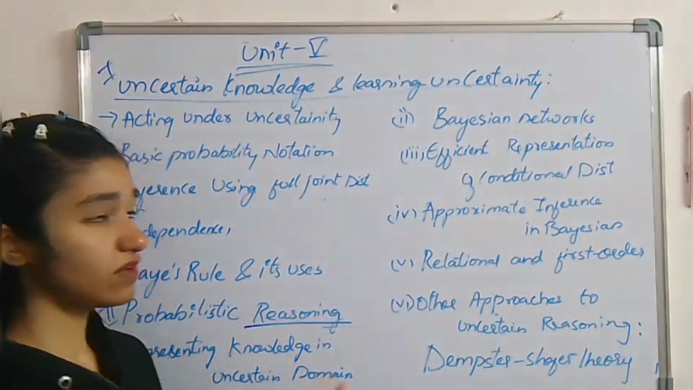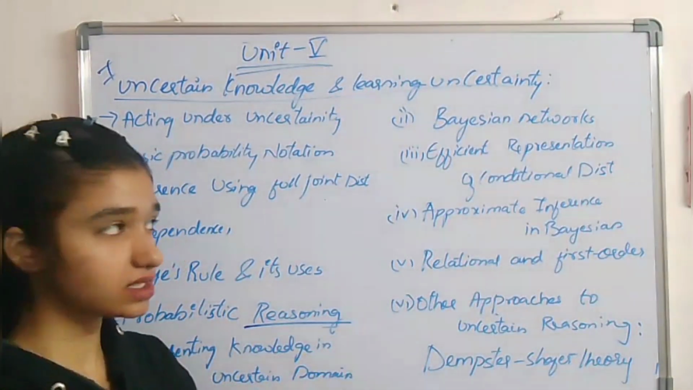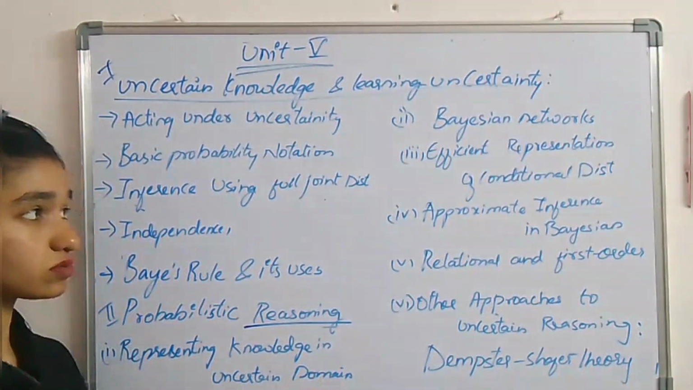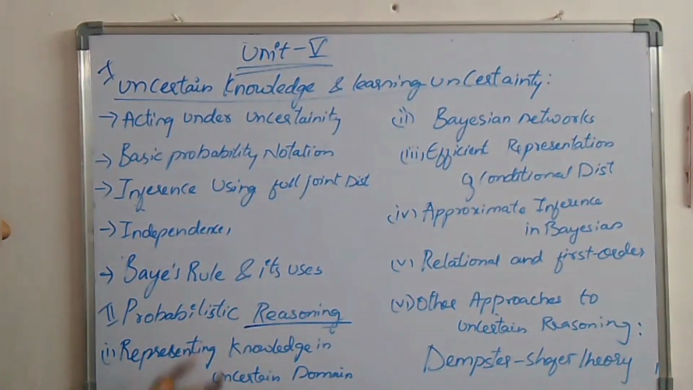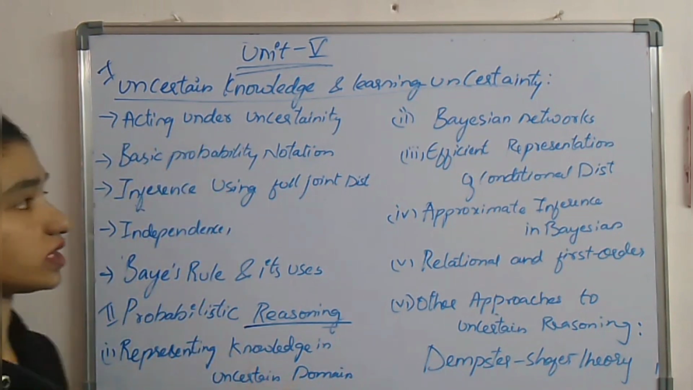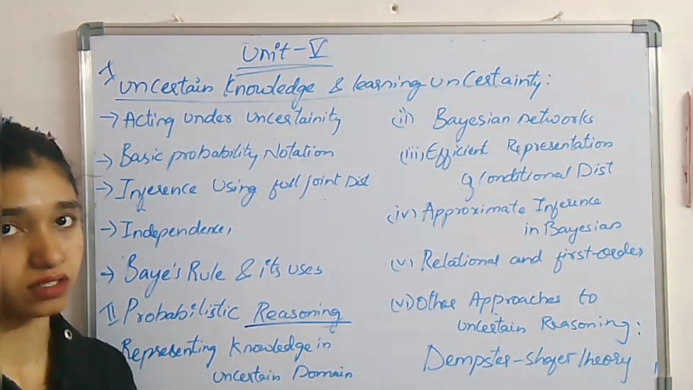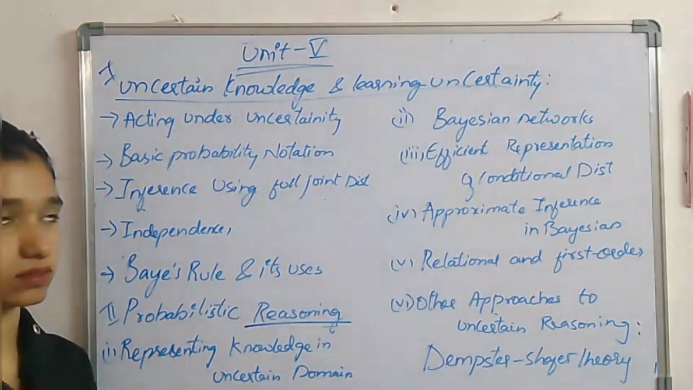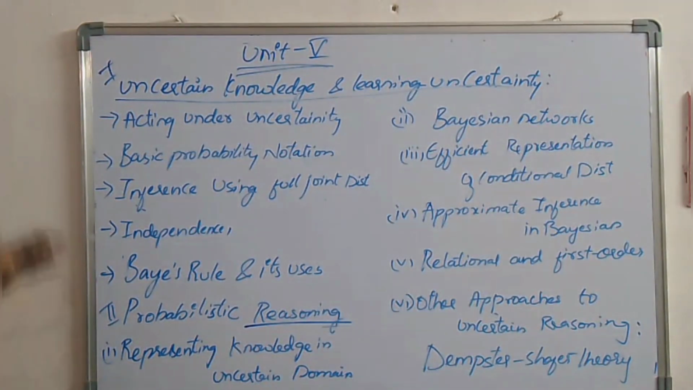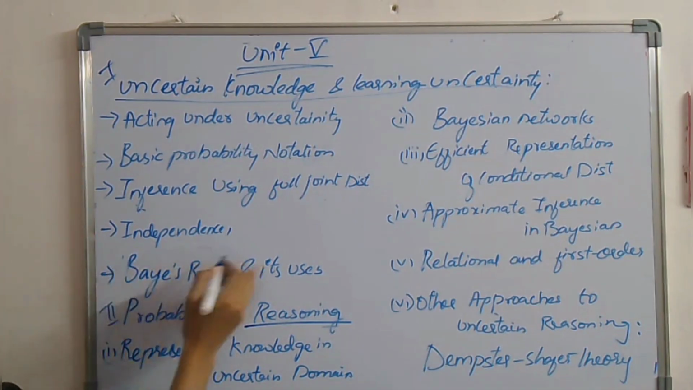Even if we are not given 100% accurate information, by using probability, just like Bayes rule, Bayes theorem, and probabilistic reasoning, it's going to provide us some information by using probability methods. So in this first part we have mainly 4-5 subtopics.